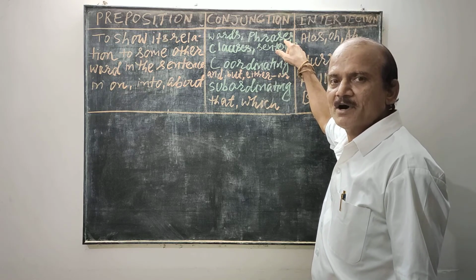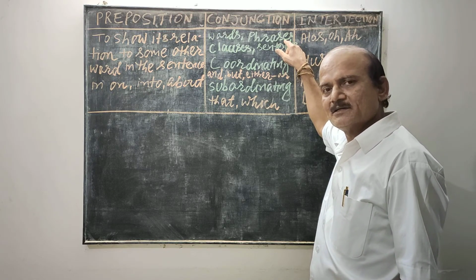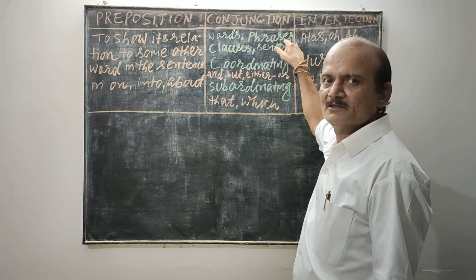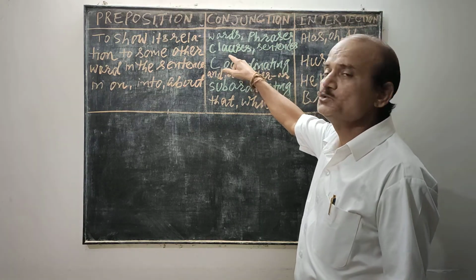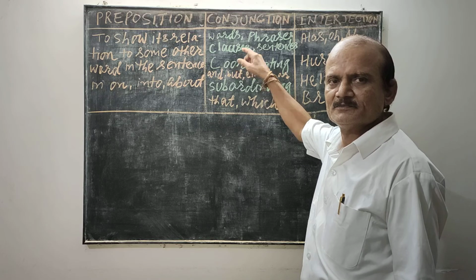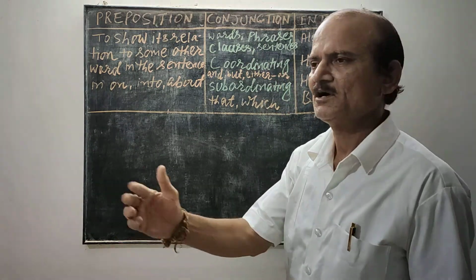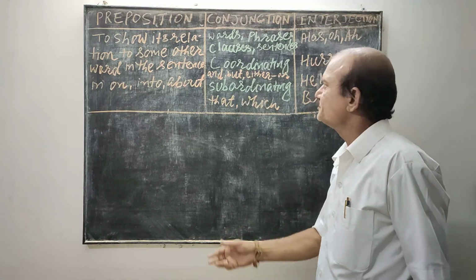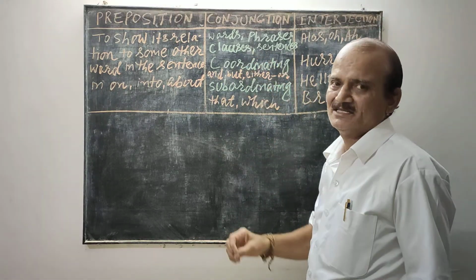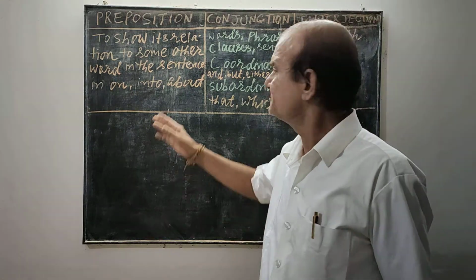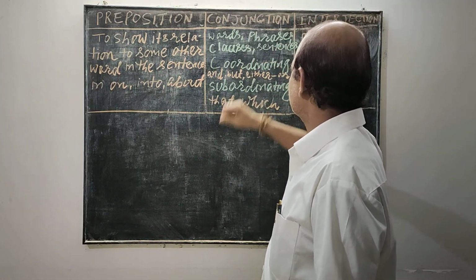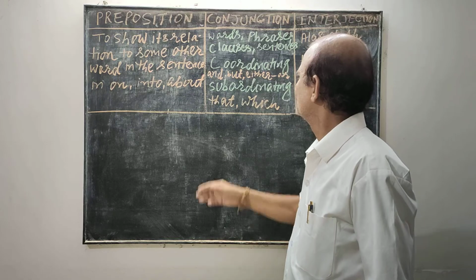I go for a walk in the morning and in the evening. It can join two phrases, two clauses, two principal clauses, or a principal clause and a subordinate clause.